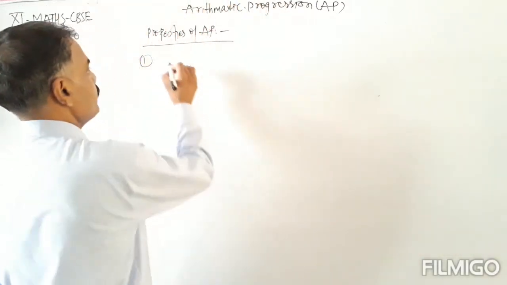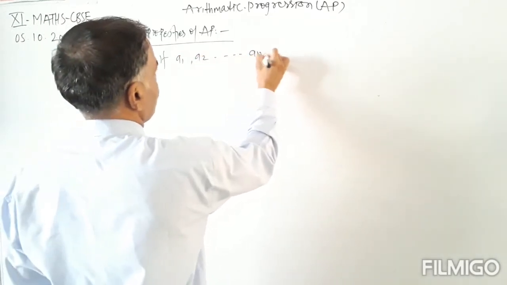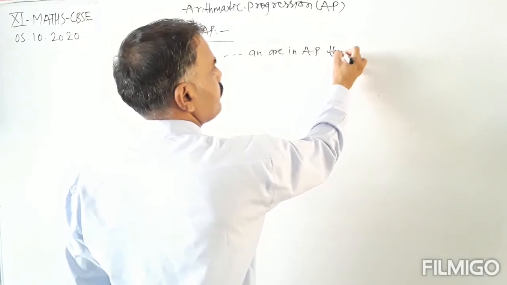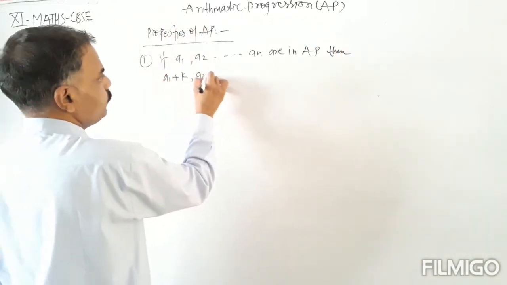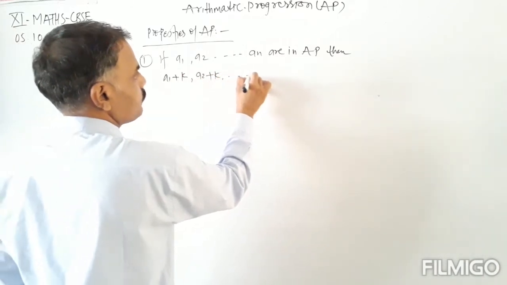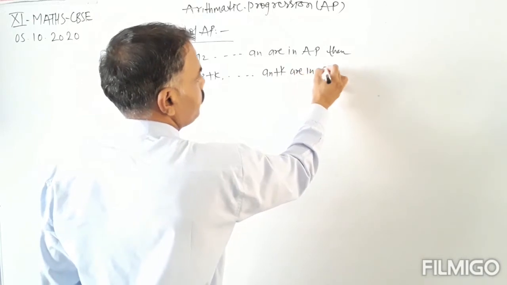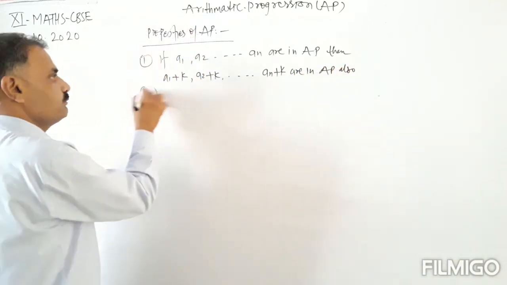Means if A1, A2 and so on up to An are in AP, then A1 plus K, A2 plus K and so on up to An plus K are in AP also. Okay, this is the first property.